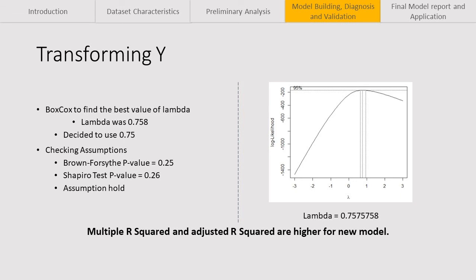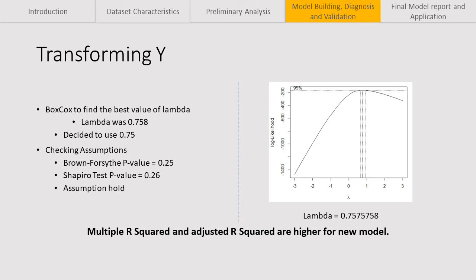To determine how to transform our response variable, we decided to use the Box-Cox procedure. It was decided that a log transformation would not work since the assumptions previously mentioned did not hold. The first step in our transformation was to add 45 to the response variable to ensure it contained only positive numbers in order for the procedure to work.